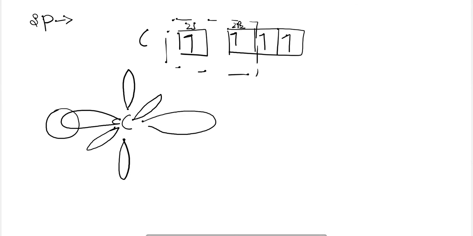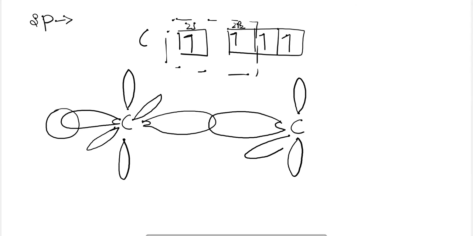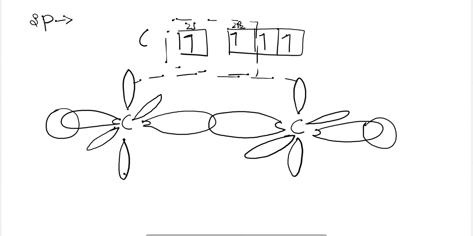So two pi bonds will be formed here, one pi bond due to the px orbital and one pi bond due to the py orbital.